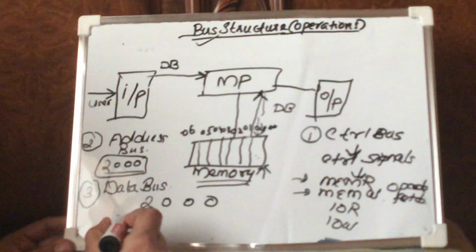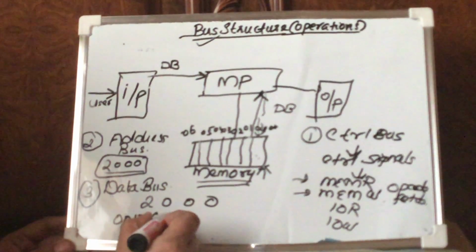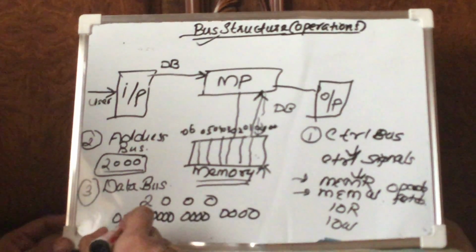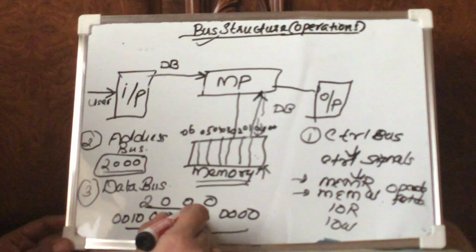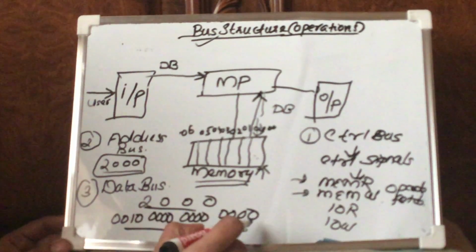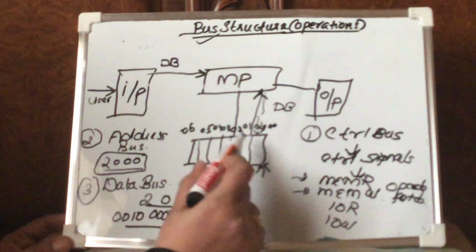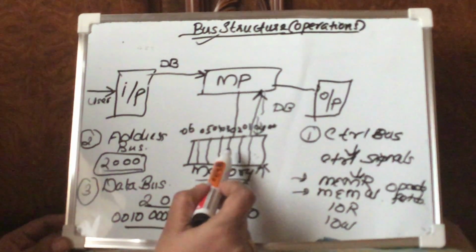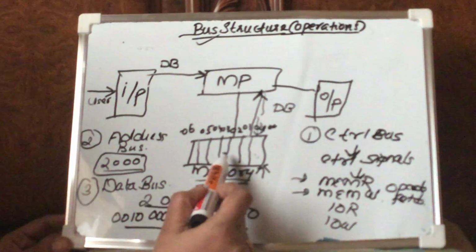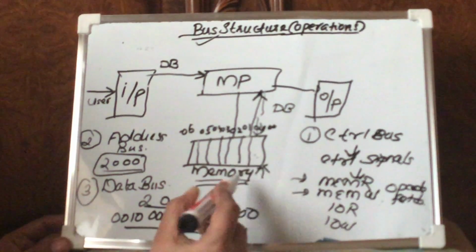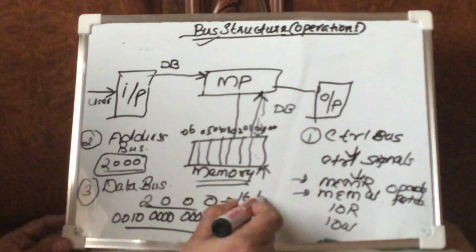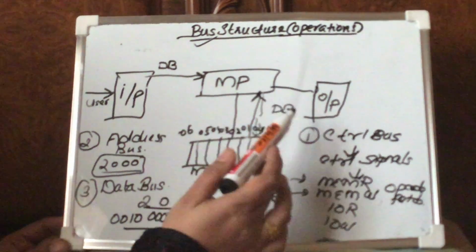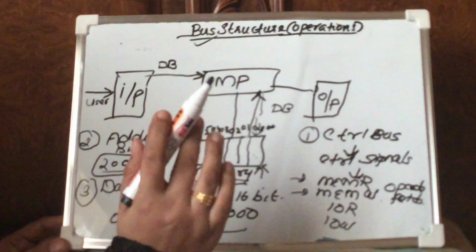2 means 0010, 0000, 0000, 0000. So it is actually 2000, represented in hexadecimal form. It is a 16-bit addressing. So memory is usually represented with the help of 16-bit addressing. That means each and every memory location of a memory is represented with a 16-bit address. But on the other hand, input output devices have an address of only 8 bits.